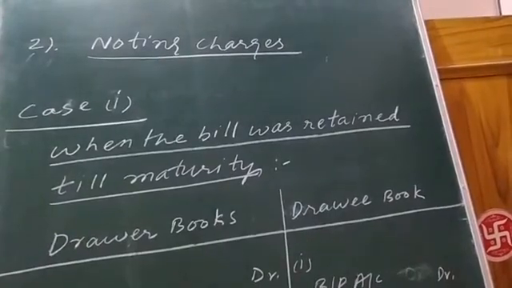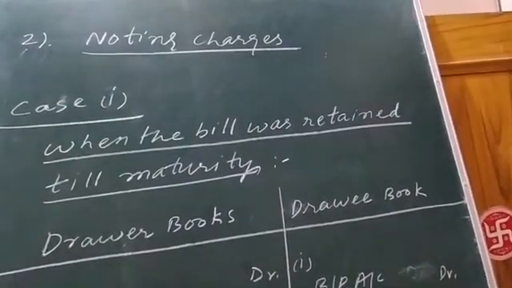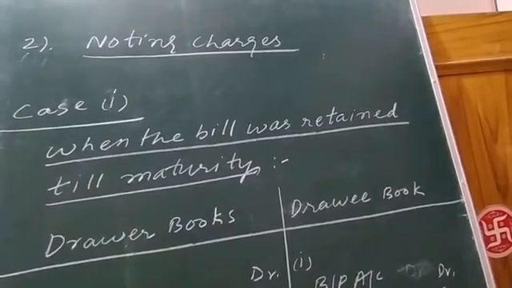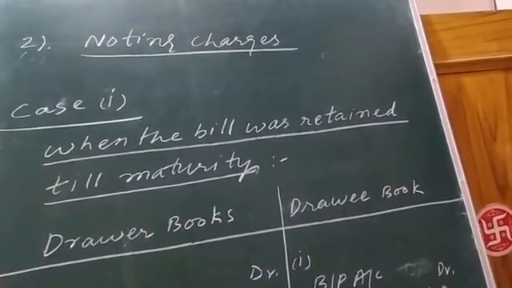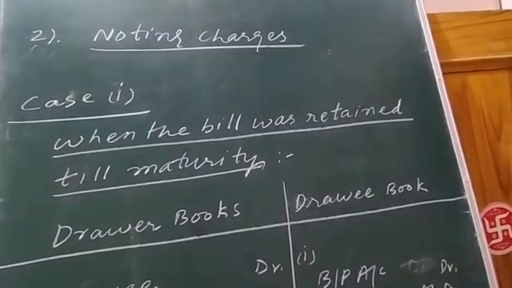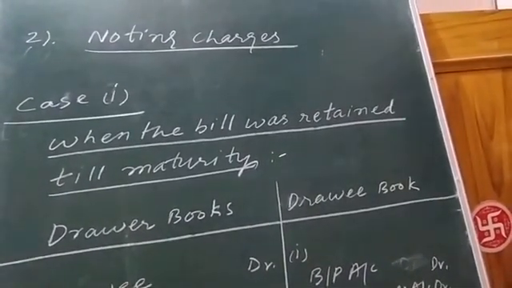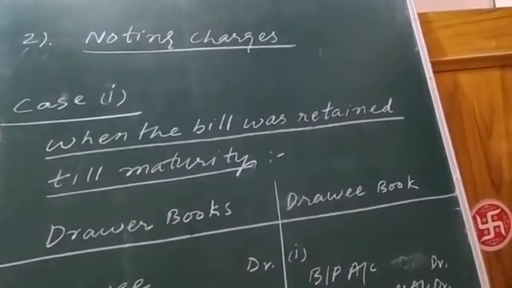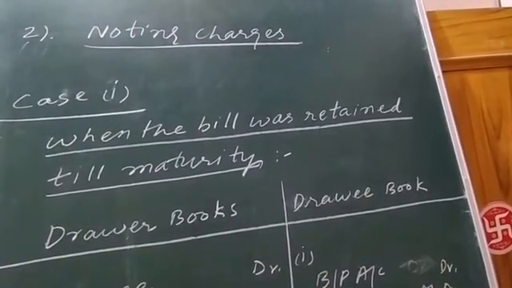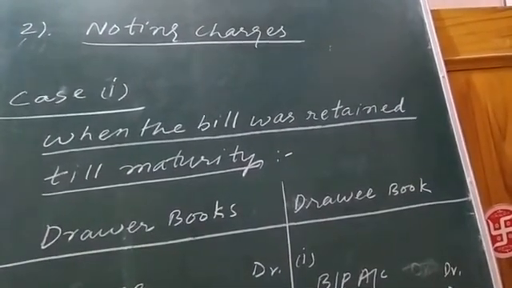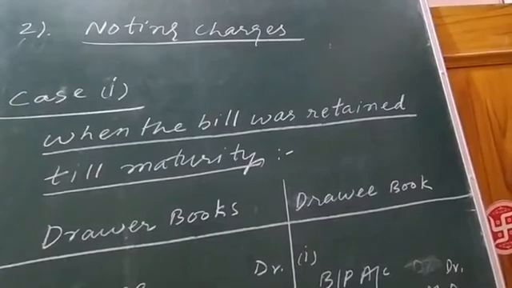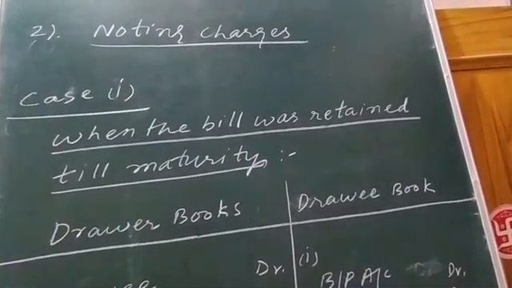The drawer of the bill, that is the person who is having the bill receivable, takes the help of a notary advocate known as notary public, and this notary public or notary advocate gives notice to the drawee indicating the dishonor of the bill payable by the drawee on the date of maturity.